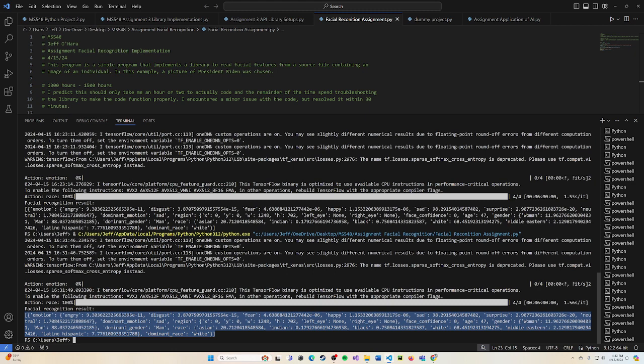the approximate age, which I think is hilarious that it says Mr. Biden is 47 years old. Like, highly debatable. Gender, and race. So we're getting a lot of different information calculated from just one simple scan. From, like I said, very little code to actually get this library to function, which is very fun.